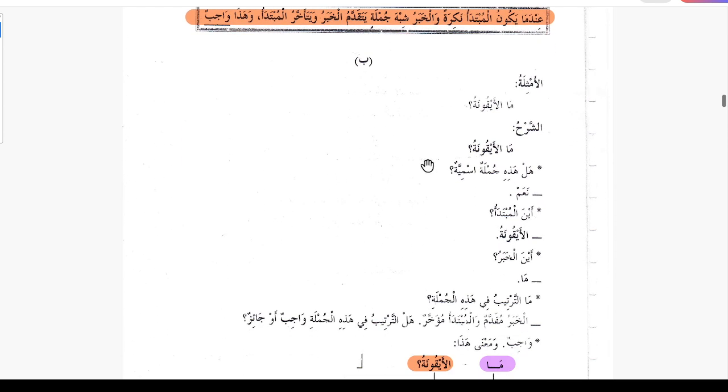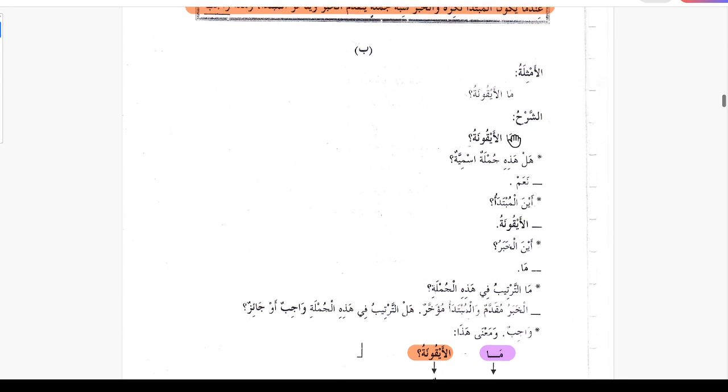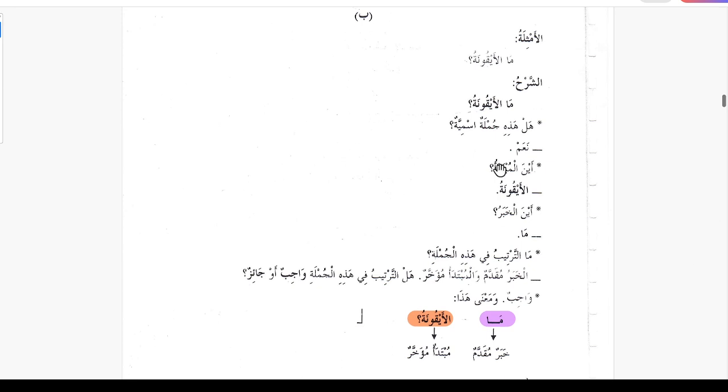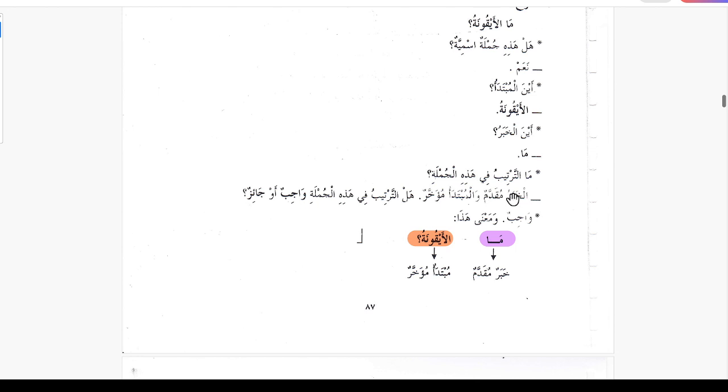Another example here: ma al-ikunatu. What is the icon? Asharhu, the explanation, ma al-ikunatu. Hal hazihi jumla ismiya? Yes, it's jumla ismiya. Aina al-mubtada? We know this is mubtada and this is khabar. The icon is mubtada. Aina al-khabru? Ma is khabar. Ma tartibu fi hazihi jumla? What is the order in this sentence? So ma, the khabar, is coming before. Khabru muqaddamun, wal mubtada muakharun: khabar is coming before and mubtada is coming after.